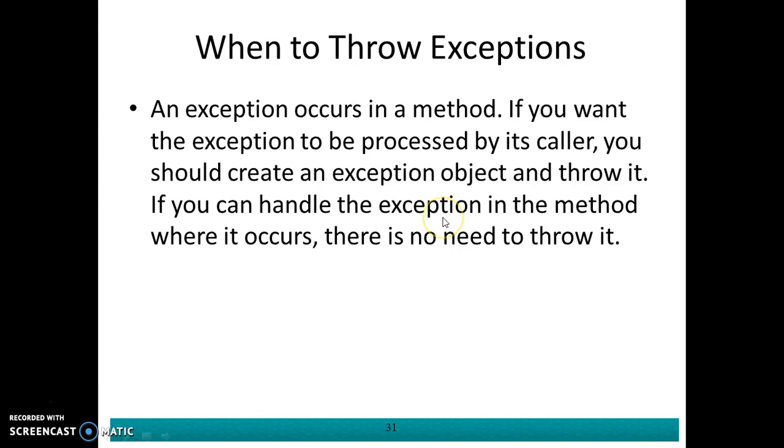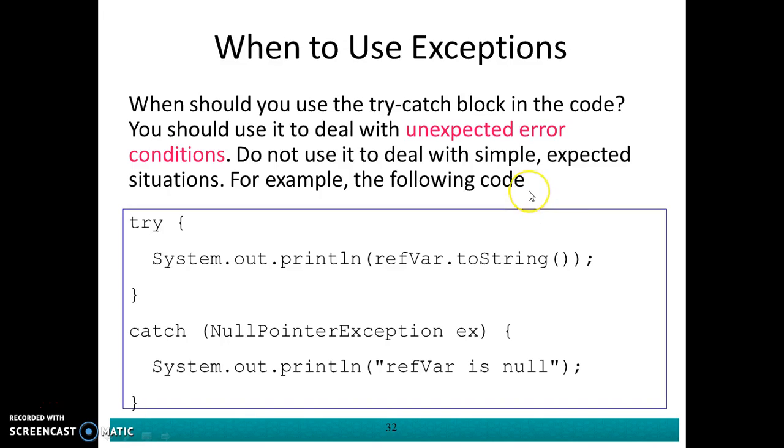So when to throw an exception? An exception can occur in a method. If you want the exception to be processed by the caller, then you can create an exception object and throw it, as we have seen in the previous example, where in the method you declare an exception and then you have a statement to throw the exception object. So the caller method will actually be responsible for handling the exception.